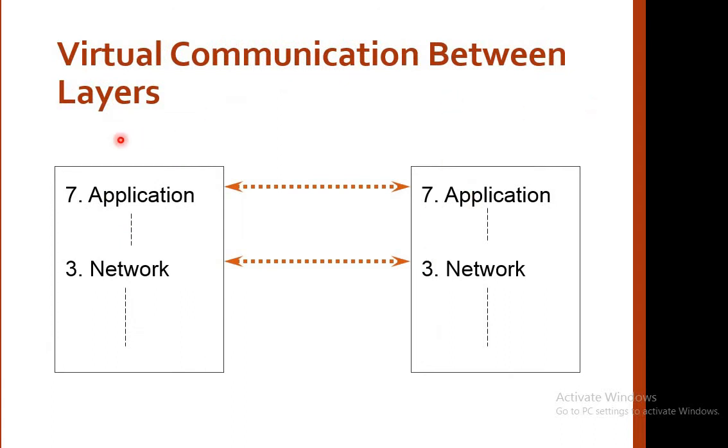Now virtual communication between the layers. What does virtual communication mean? In the case of the OSI model, between 2 layers there is a virtual communication. That is, your application layer communicates with the application layer of the second node or of the second model. Similarly, the network layer of the first node communicates with the network layer of the second node.